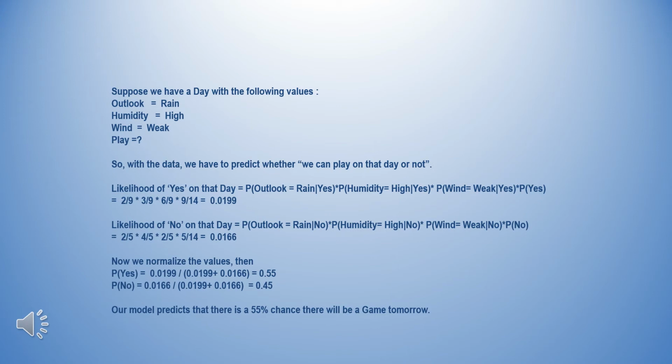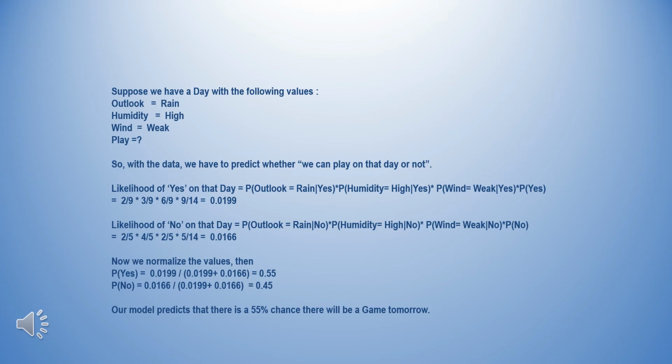The likelihood of yes on that day is the probability of outlook equal to rain given yes, multiplied by the probability of humidity equal to high given yes, multiplied by the probability of wind equal to weak given yes, multiplied by the probability of yes. The total value is 2 divided by 9 into 3 divided by 9 into 6 divided by 9 into 9 divided by 14, which is equal to 0.0199.